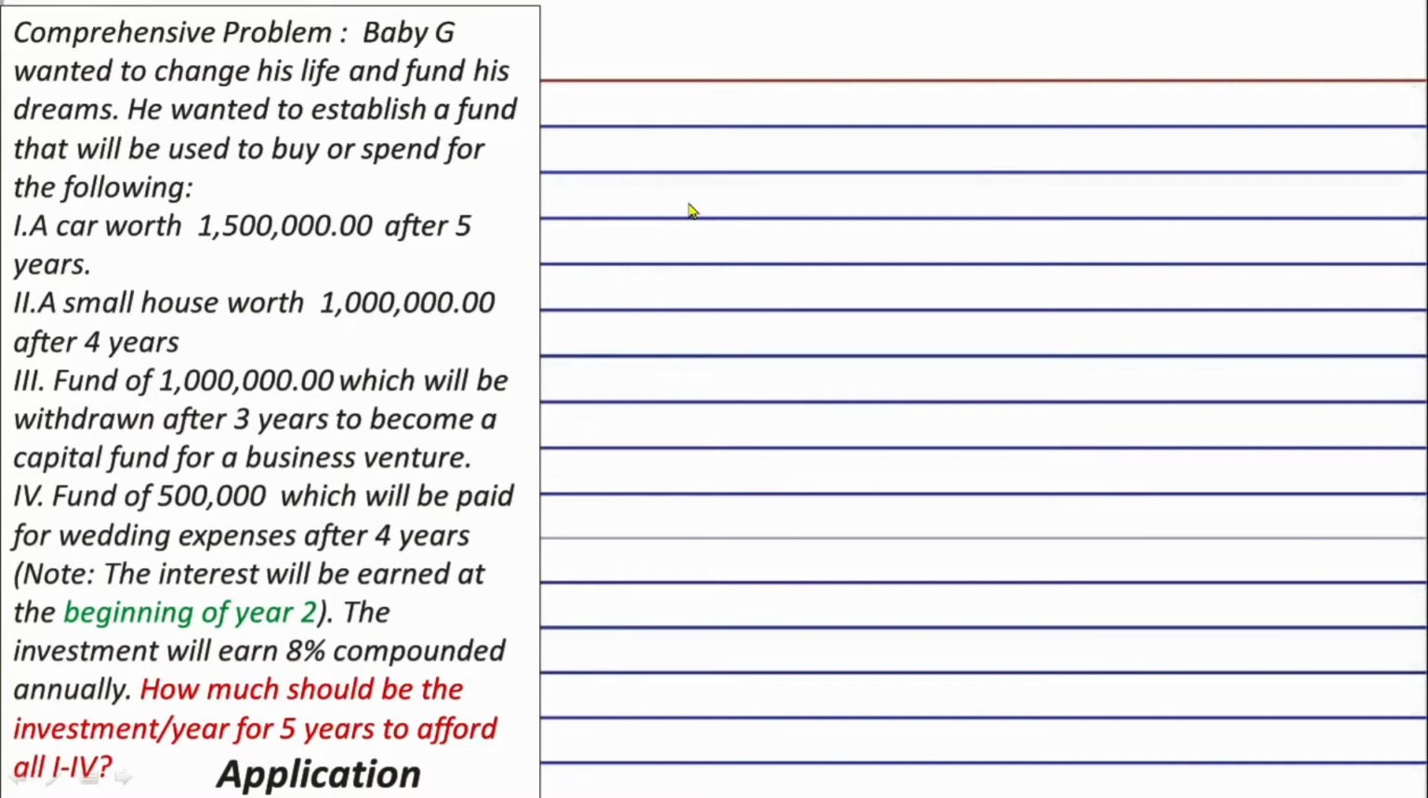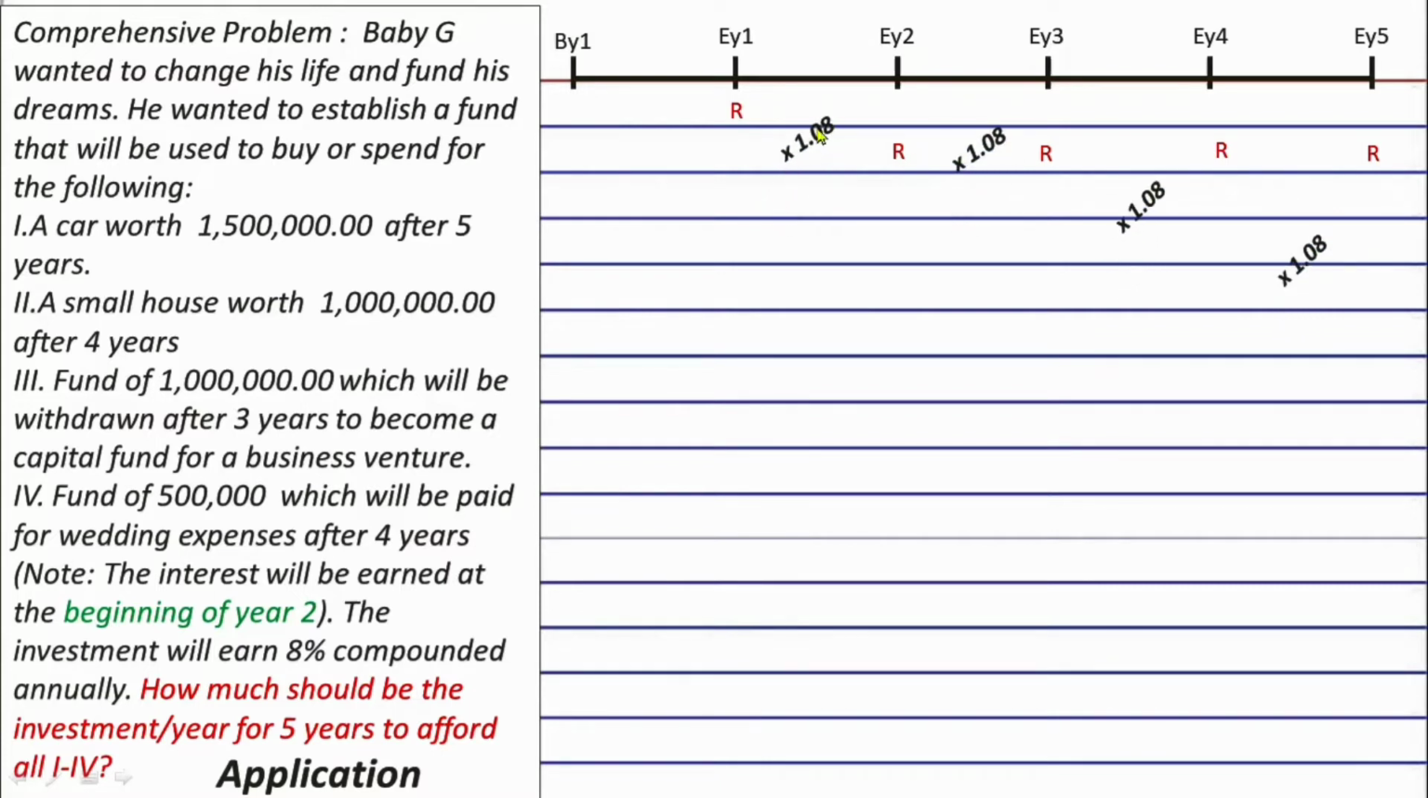So, if we wanted to analyze further, if this is the timeline for 5 years, there should be a uniform investment here at the end of each year, which will grow by 8% annually. Now, that investment is made because again, number 1, you need to withdraw 1.5 million to buy a car at the end of year 5. Again, let me remind you, we're going to assume the footsteps of baby G here, as if you are baby G.